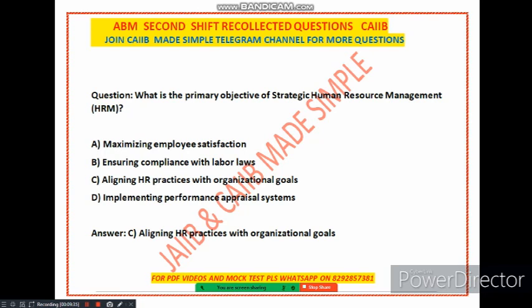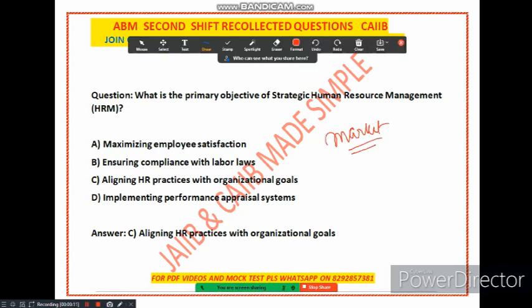So friends, see, strategic HRM is a way of thinking about HR that takes into account the overall goal of the organization. It is about using HR practices to help the organization achieve a strategic objective. Strategic HRM is not just about doing things like recruiting, training, and compensating employees. It is also using these practices to create a workforce that is aligned with the organization goal. So suppose an organization wants to be the market leader in the industry, then strategic HRM would involve using HR practices to attract and retain the best talent, to develop employee skills and knowledge, and to create a culture of innovation and collaboration.